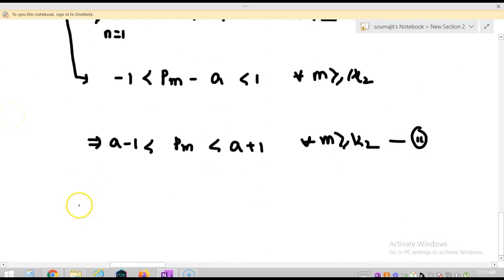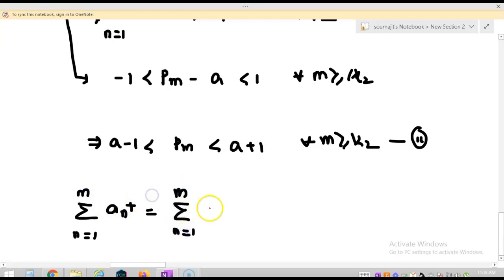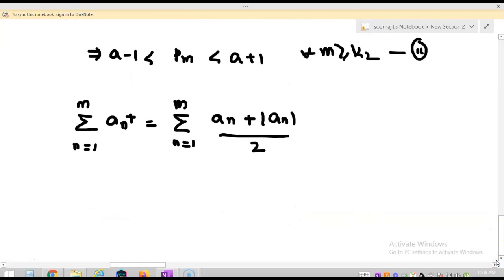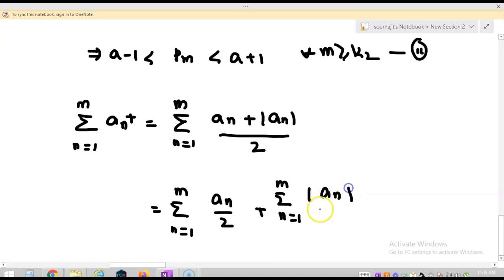So summation n equal to 1 to m of a_n plus, so this is equal to summation n equal to 1 to m, the value of n is a_n plus mod of a_n by 2, right? So I can write this is equal to summation n equal to 1 to m a_n by 2 plus summation n equal to 1 to m mod of a_n by 2.